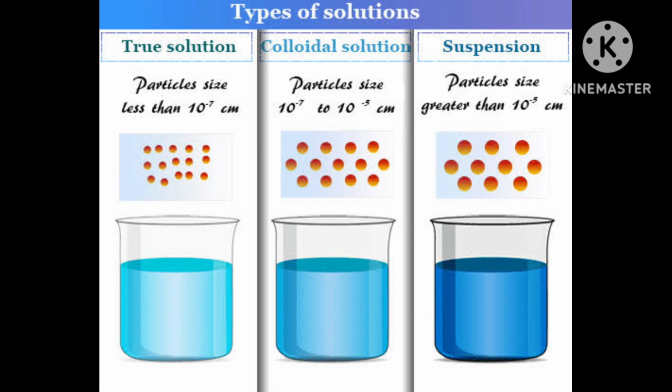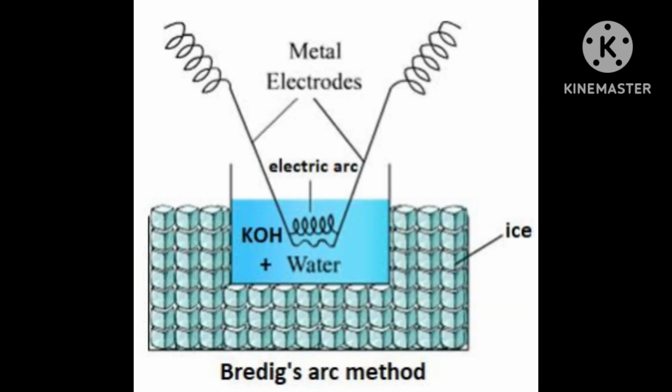Due to the presence of these ions, the adsorption causes the development of positive or negative charges on the precipitate, which ultimately breaks up into smaller particles of the size of a colloid.